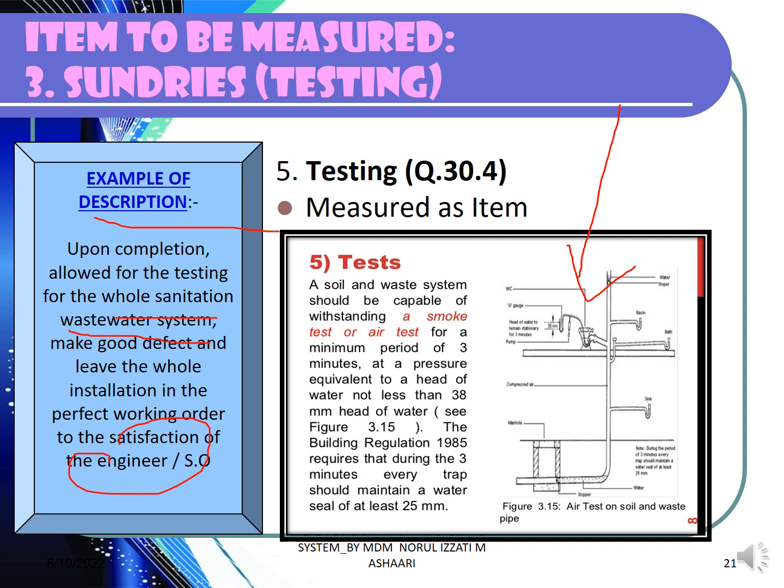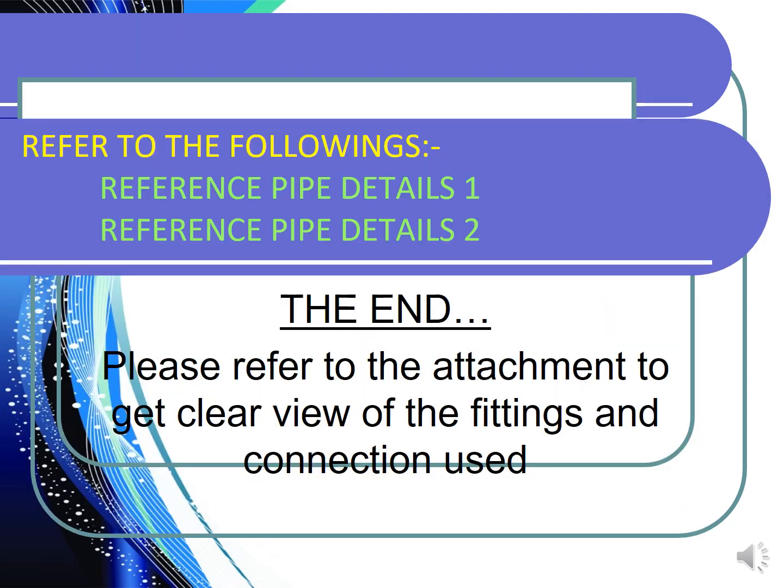Okay, so before we end, you can first refer to the type of the pipe that I attached in the blackboard. There are two reference of the pipe available based on the material. You can see the jointing are there. A lot of material are there from the supplier we have in Malaysia. Then you can start preparing the taking off list, prepare the taking off quantities, and then in the lab section you have to convert everything to BQ.